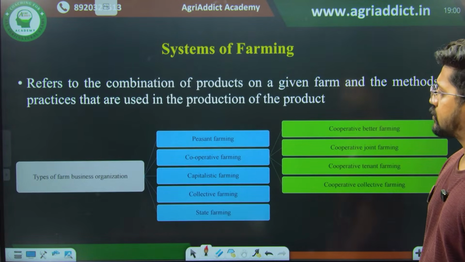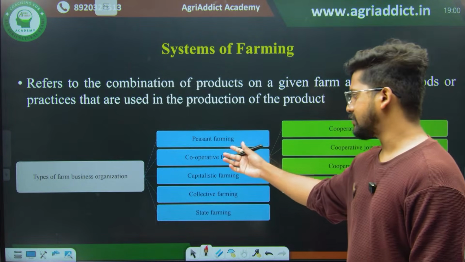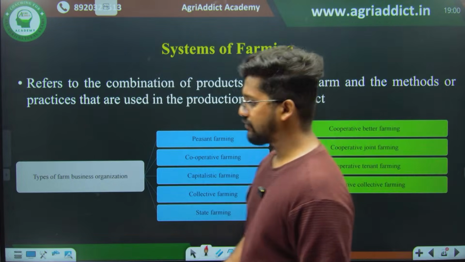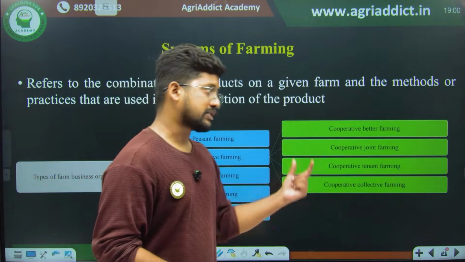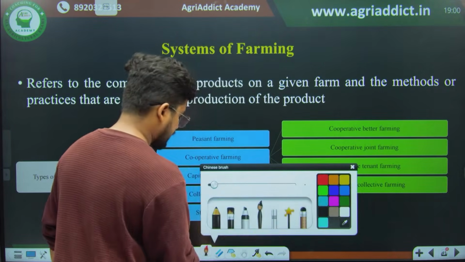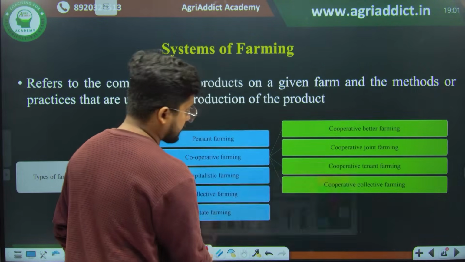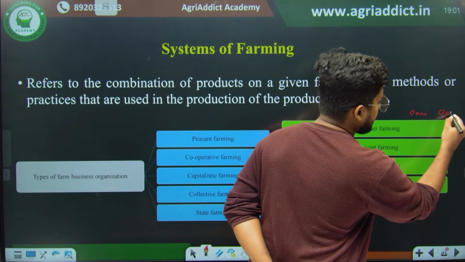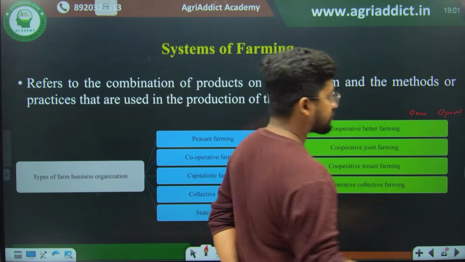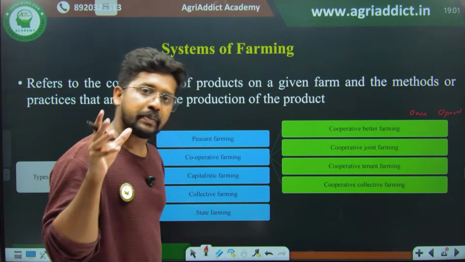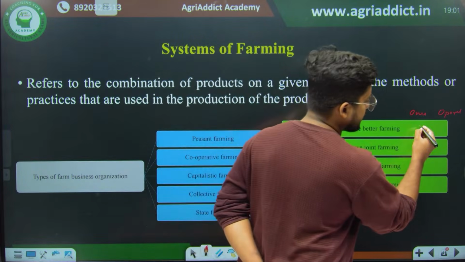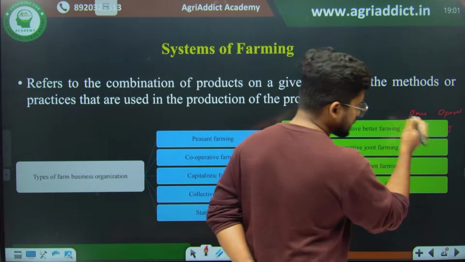Then there are some systems of farming, which include peasant farming or subsistence farming. Then there is cooperative farming, which includes cooperative better farming, joint farming, tenant farming, and collective farming, based on the ownership and operationship. So if we are checking the ownership and operationship, maybe the question will be like this: based on the ownership and operationship, you will be asked to pick which type of cooperative farming it is. If it is cooperative better farming, it is individual ownership and individual operationship.